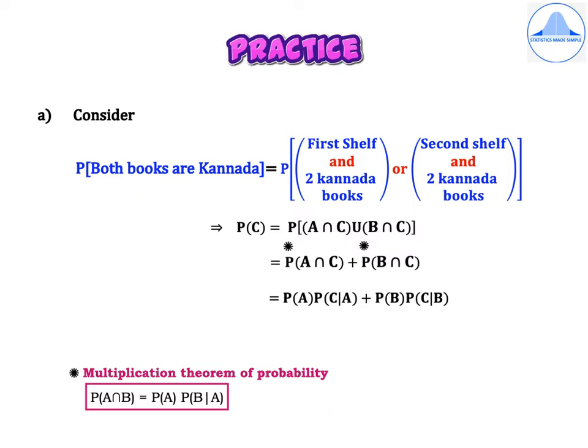Now, we make use of the multiplication theorem of probability in this step, which is given below and highlighted in pink color. So the multiplication theorem of probability is, we know that P of A intersection B is equal to P of A into P of B given A. So using this in the above step, we get P of A into P of C given A plus P of B into P of C given B.